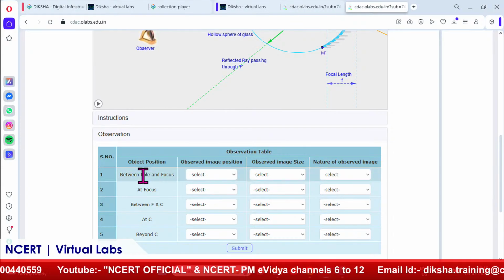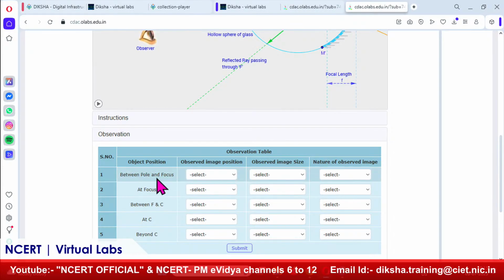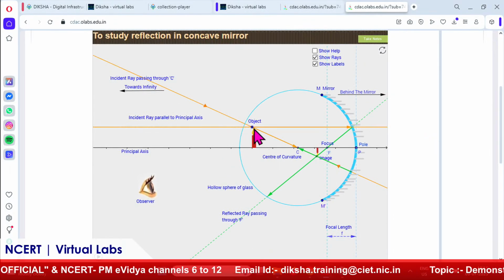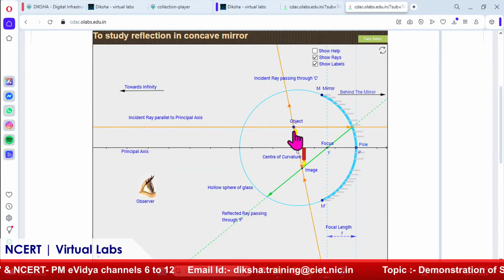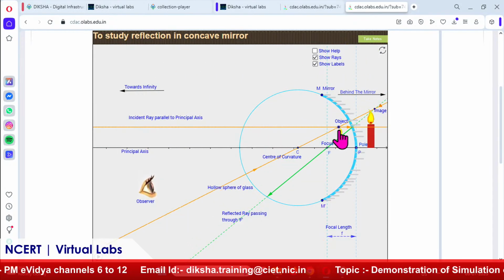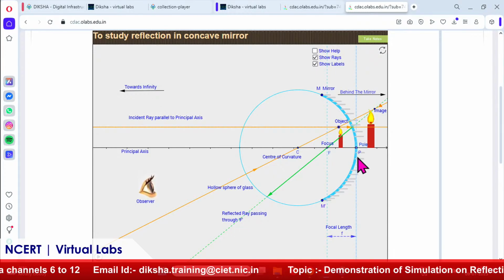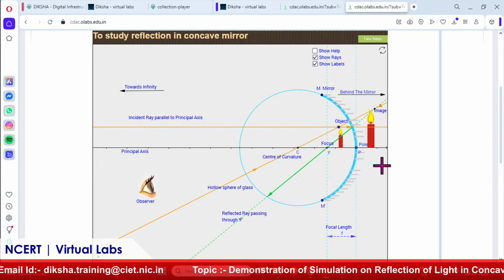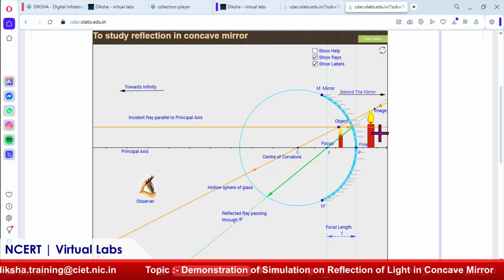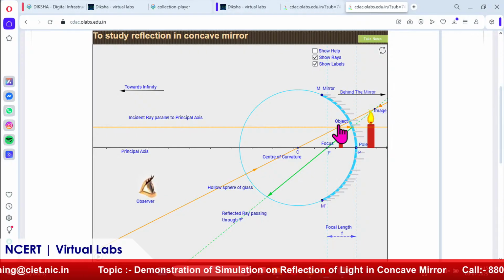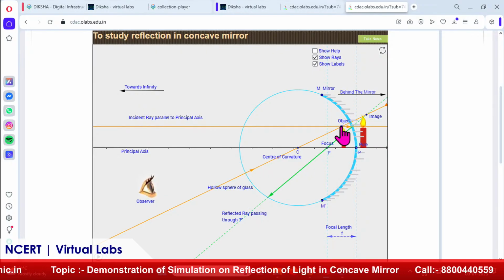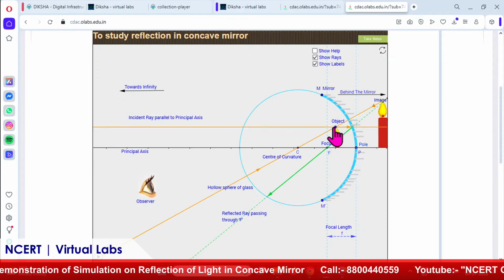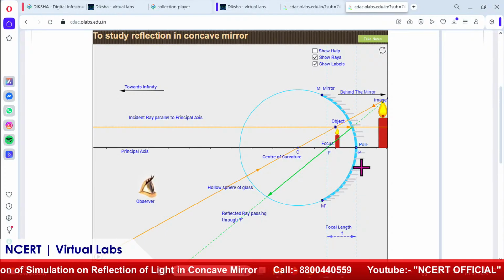Now, the first object position is between pole and focus. So, when I keep the object between pole and focus, how is the image formed? You will see that the image is in an upright position, that means it is magnified and it is virtual. See, the student can experiment themselves like this simulation, which is showing very nicely how the image is formed. Okay.